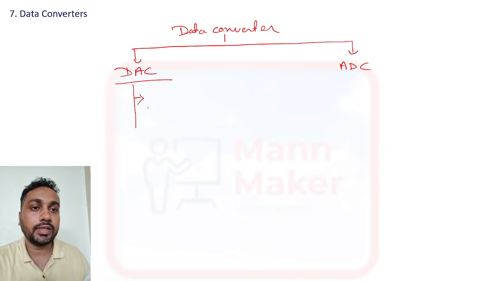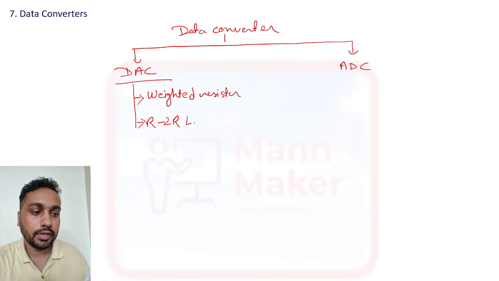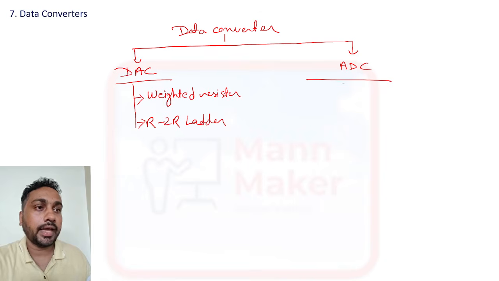Further, for DAC we have two types. First one is weighted register, and another one is R2R ladder.